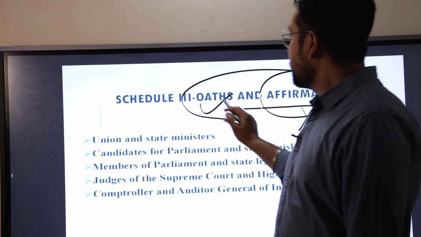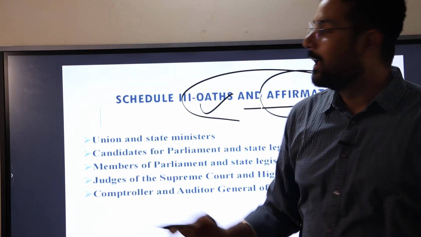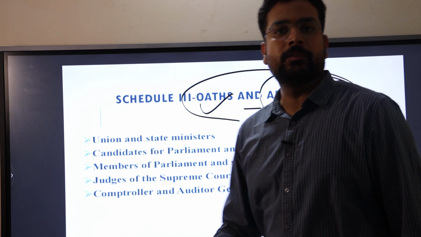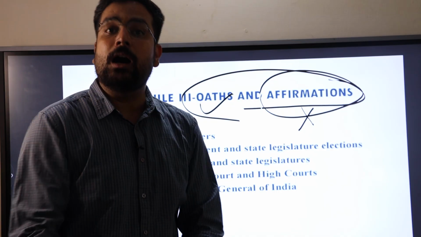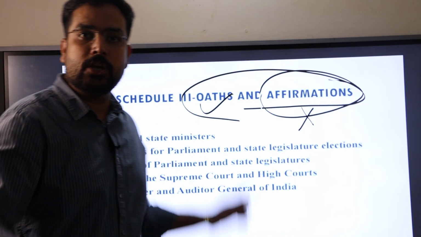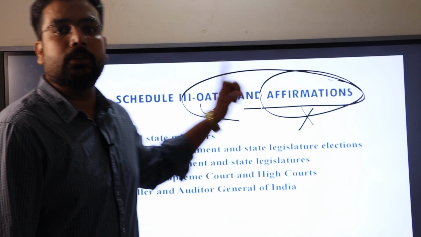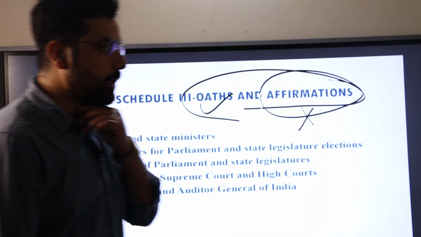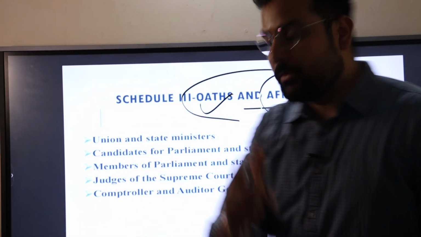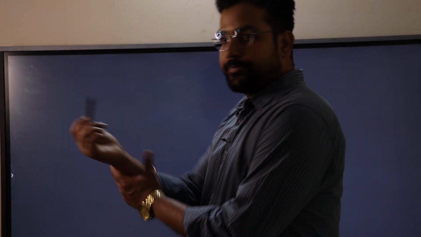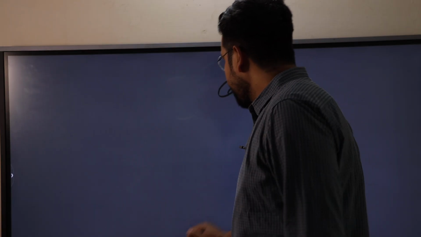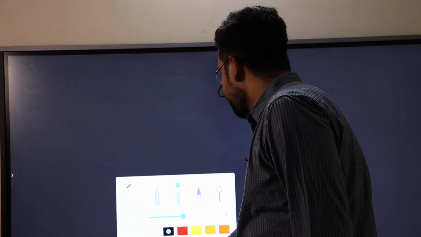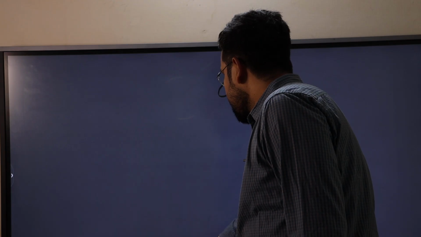So we can say that oath and affirmation are two things, and here there is a list of the persons who are responsible for the oath and affirmation, or we can say the performer of the oath and affirmation has been mentioned there in the Schedule 3rd. These are the authorities, and to learn these authorities I shall discuss one very quick formula here. You will see that when a candidate is going to appear there in the election, keep it in your mind.